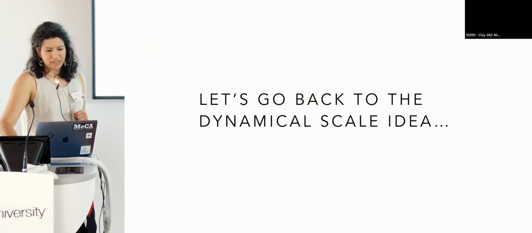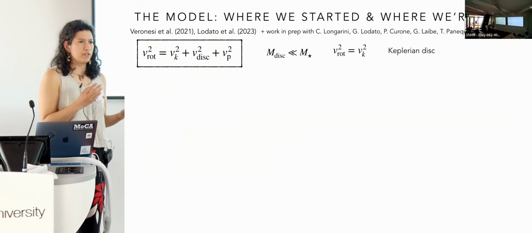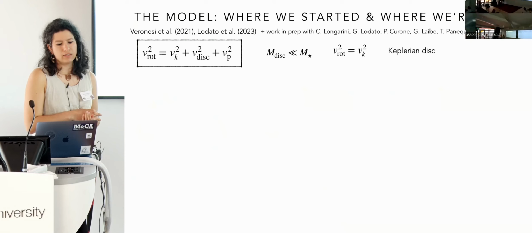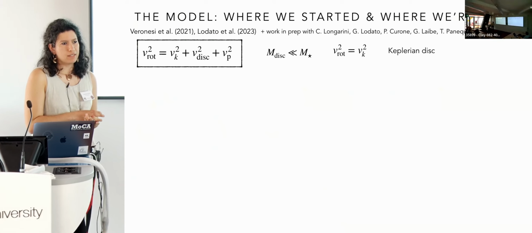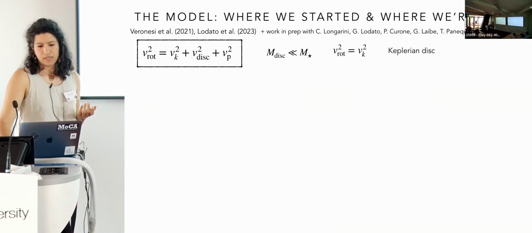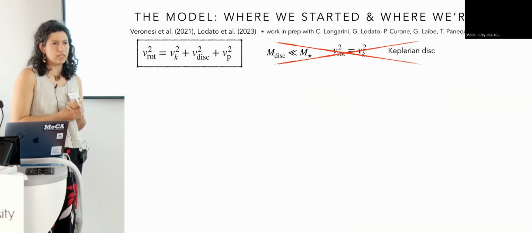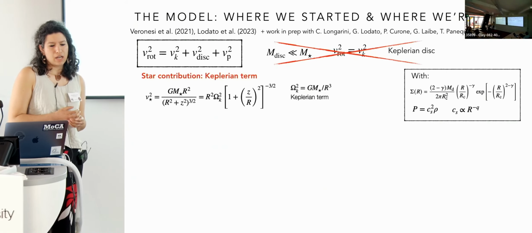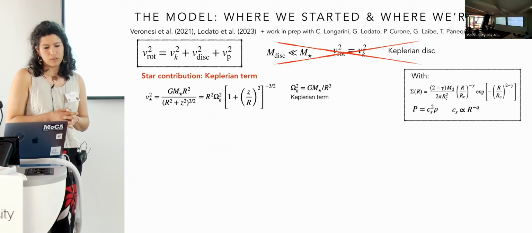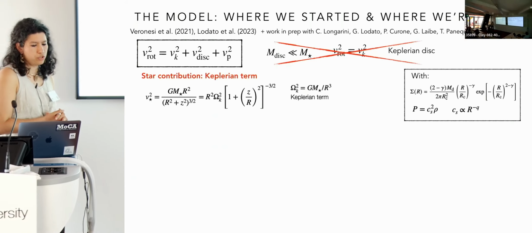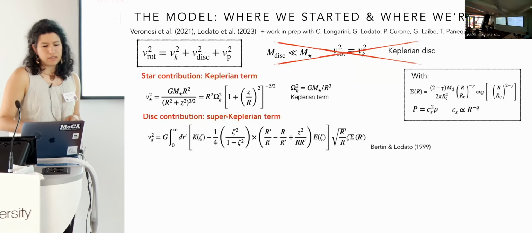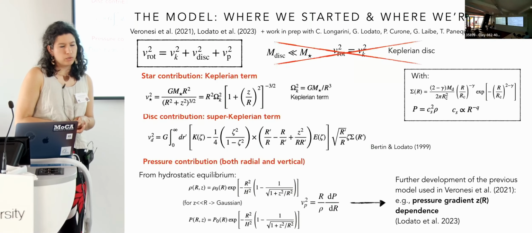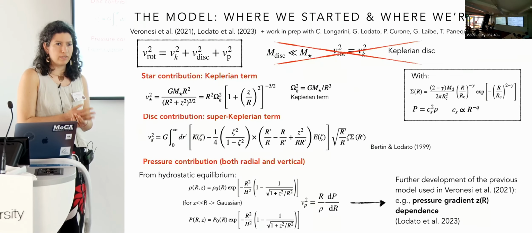So let's go back to the dynamical mass idea. Usually when we consider protoplanetary disks, we assume that their mass is much less than the star mass, but there are some cases in which this is not true, so the disk contribution to the gravitational potential is important. In this case, we can describe the rotation curve with three different terms. The first is the star contribution, which is the Keplerian term. Then there is the disk contribution, which is a super-Keplerian term. And then there is the pressure contribution, and we have to consider both the radial and the vertical direction.